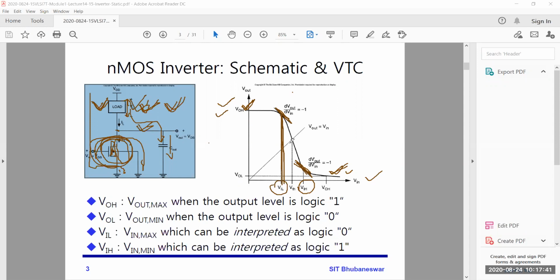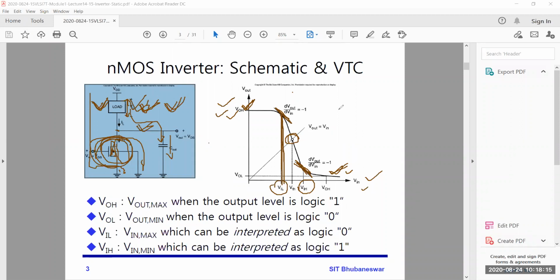And VTH, ideally, is nothing but half of the supply voltage. So these 5 voltages, VOH, VOL, VIL, VTH and VIH, are the very important voltages we'll discuss for every inverter, whether it's a resistive load inverter, a MOS load inverter or a CMOS inverter.